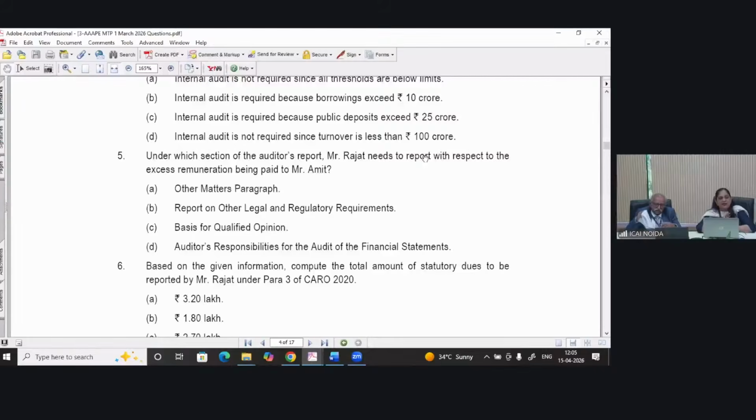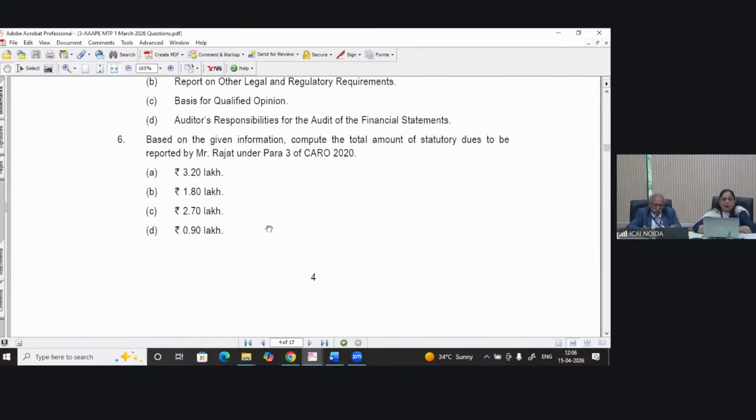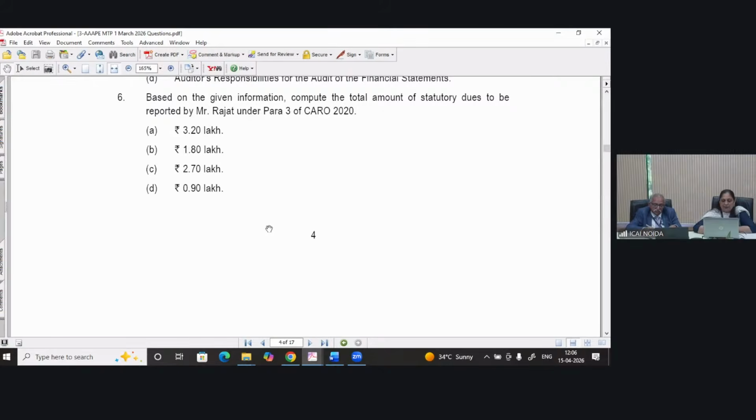Emphasis of matter paragraph, definitely, which is covered in your, which is forming part of your financial statements, and which the auditor wants to attract the user's attention to, which is essential for the understanding of the user. So that is covered in your emphasis of matter paragraph. So here option B, report on other legal and regulatory requirement.